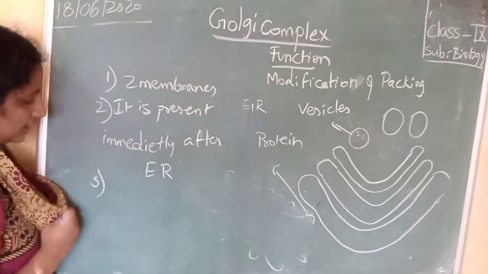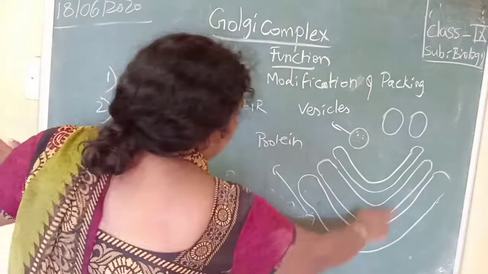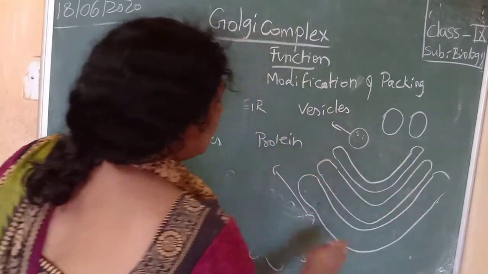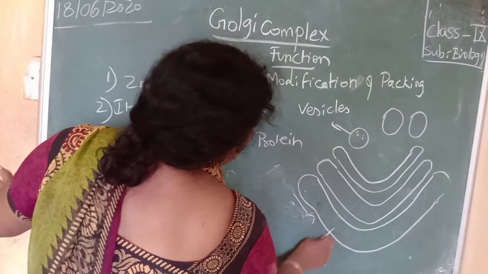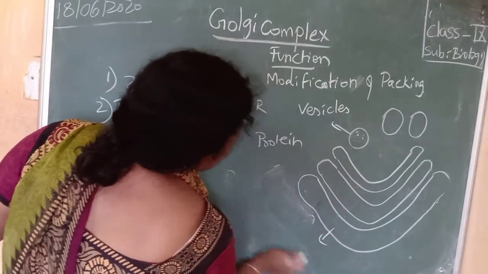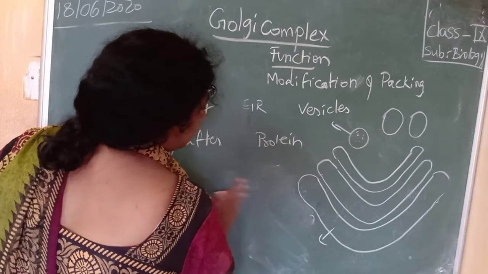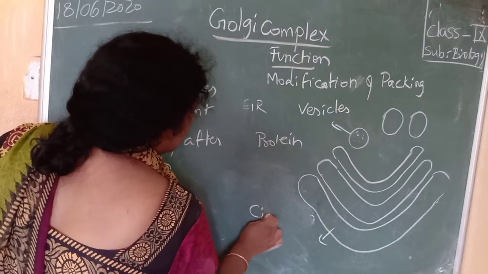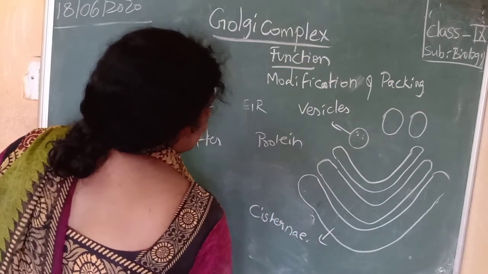Now the third function, if you see here, we are seeing these finger-like structures. It is made up of two membranes, outer membrane and inner membrane. These finger-like structures are called cisternae.